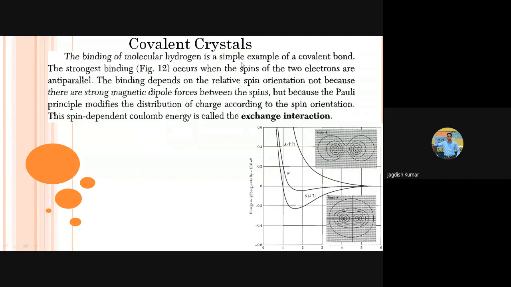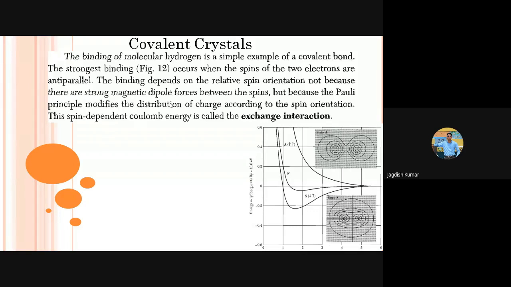There is another very interesting thing associated with covalent bonds: the energy of the bond is smaller, or we should say the bond is stronger, in case the spins of the electrons forming the covalent bond are antiparallel. This has been proven on the basis of many calculations as well. The main reason for this is actually the Pauli exclusion principle, right? Why so? We will be seeing this shortly. The binding depends on relative spin orientation, not because of strong magnetic dipole forces.